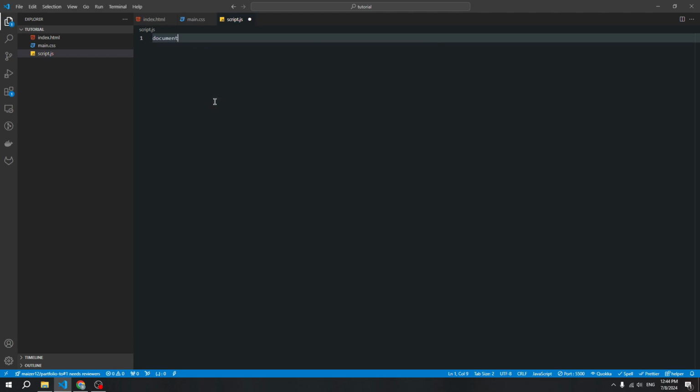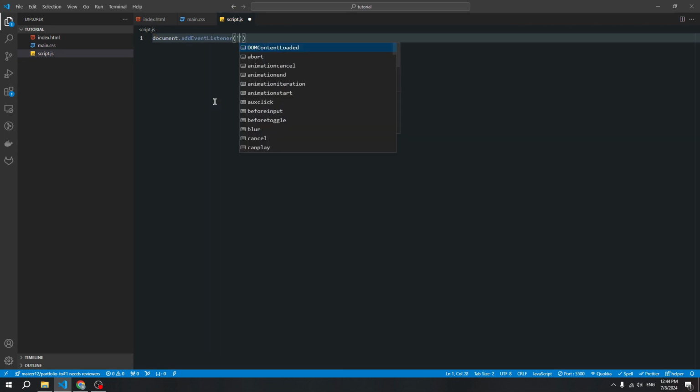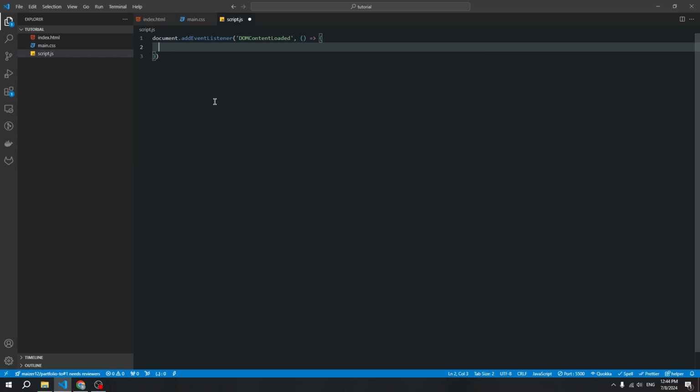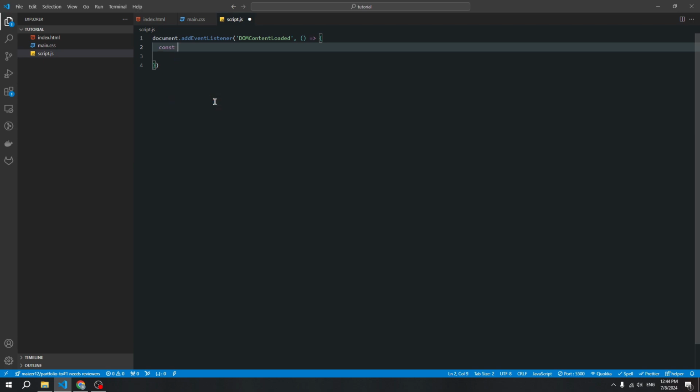Using the global object document, and method addEventListener, and we need DOMContentLoaded. Okay, next we can create our function and we'll create our logic inside this function. First let's create our text. We can write anything, but I'll write welcome to the typing effect tutorial.